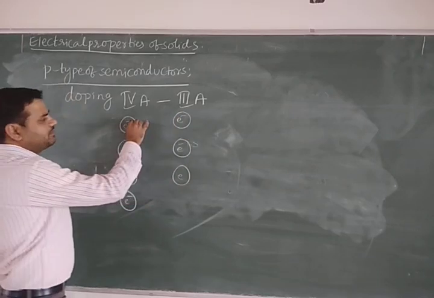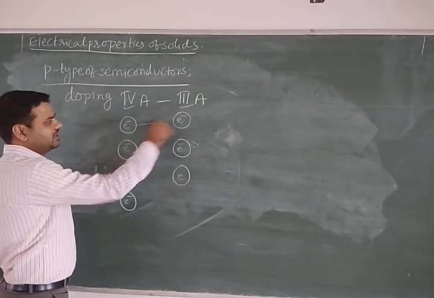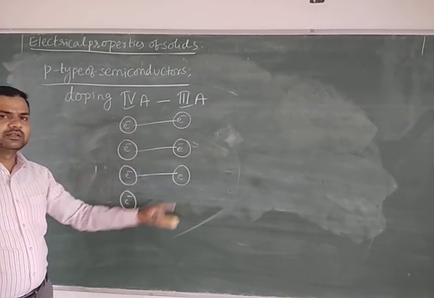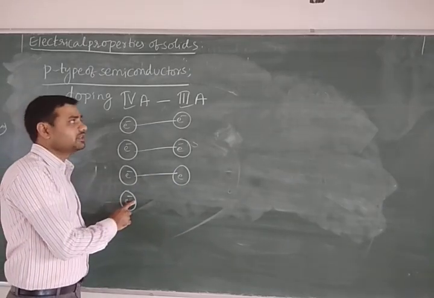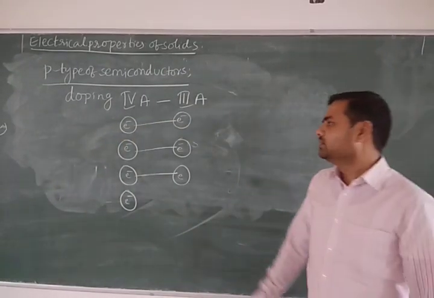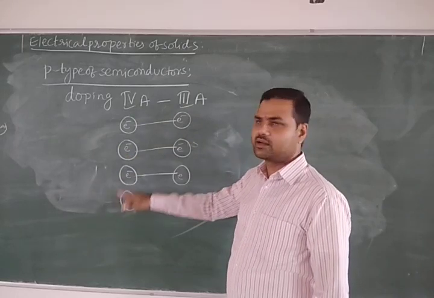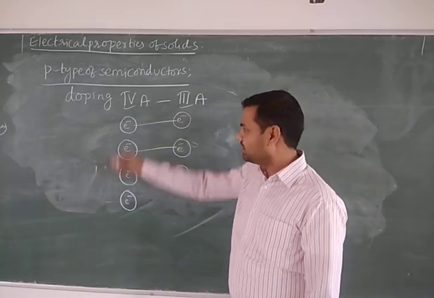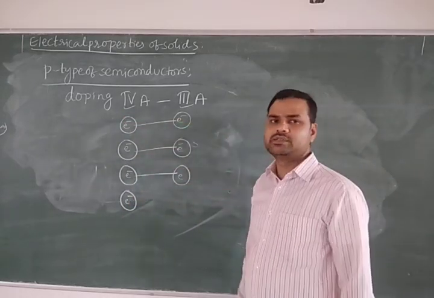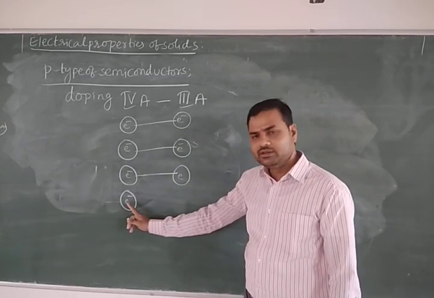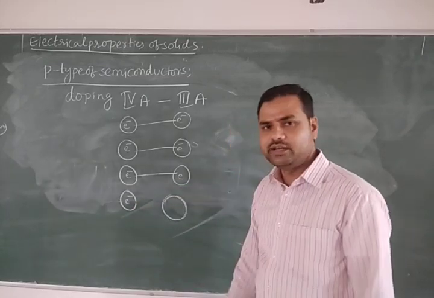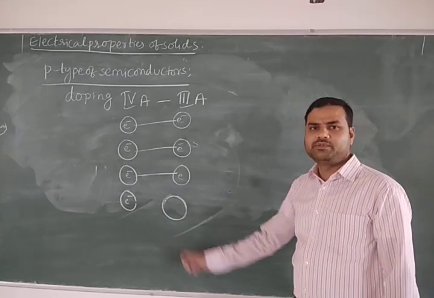The first three electrons of the 4th A and the three electrons of the 3rd A are involved in the bonding like this: first, second, third. And to form the bond, the 4th electron of the 4th A group element is there. Listen once again how they are forming. 4th A group elements are doped with 3rd A. 4th A group elements contain 4 valence electrons, 3rd A group elements contain 3 valence electrons. First these 3 electrons and these 3 electrons form the bonding. But to form the bond with this electron, here there is no electron. It forms like a hole.